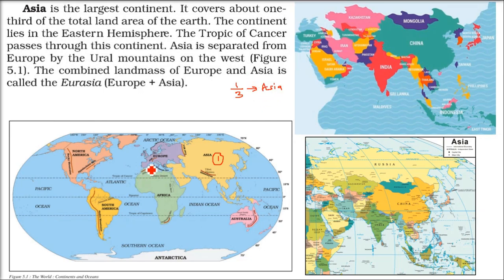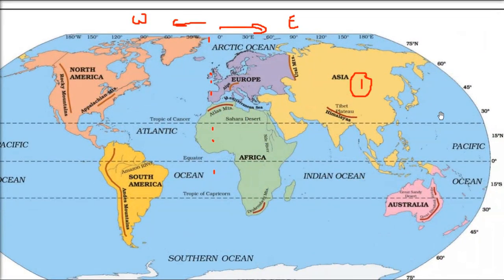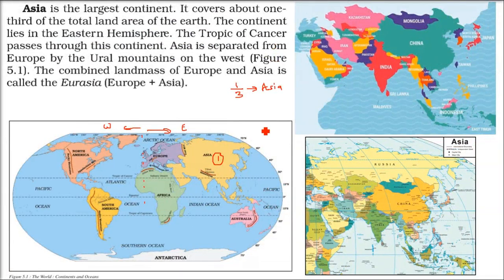This continent is in the Eastern Hemisphere. If you see the prime meridian, which is 0 degree longitude, Asia is on the right side, the eastern side of the hemisphere, and this is western. So Asia is totally in the eastern hemisphere. Then there are imaginary lines. This is the Tropic of Cancer, 23.5 degrees. It passes through Asia.